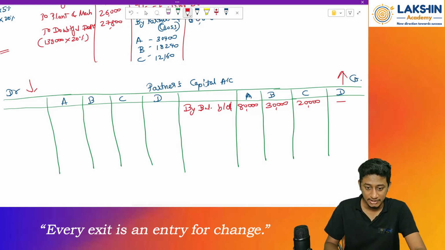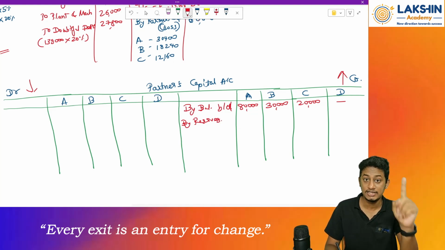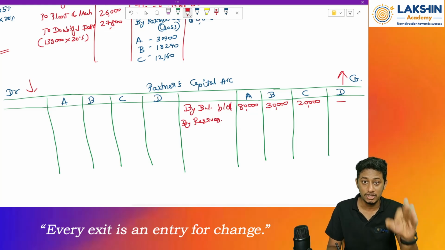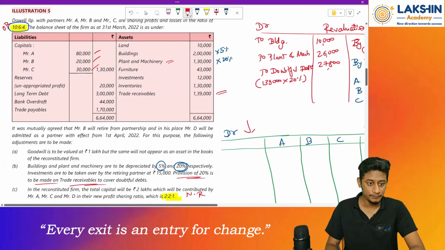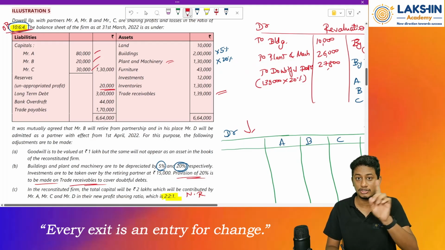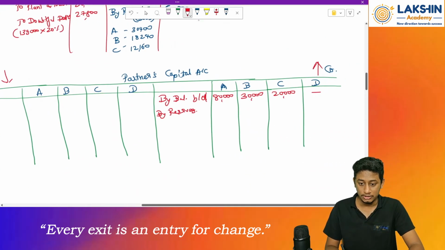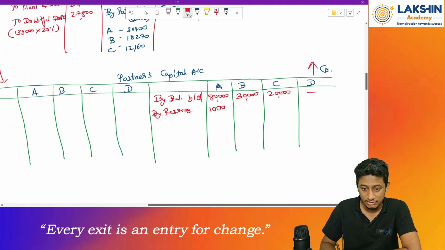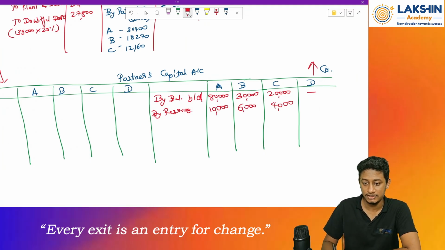Okay. After this, by reserves, remember there were some reserves which are not divided. Most of the students will miss passing the reserves entry. So whatever reserves are there, even though it is not given in the question to divide them, we should divide them. Clear? It is an implied rule. So reserves is rupees how much? 20,000. Divided between what ratio? 10 is to 6 is to 4. So the amount will be 10,000, 6,000 and 4,000. That is a total of 20,000 rupees.